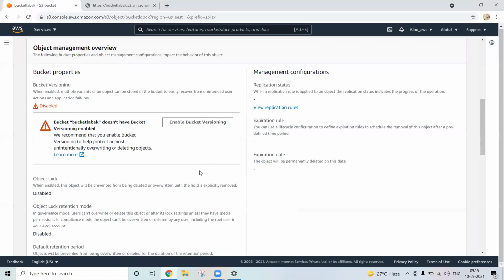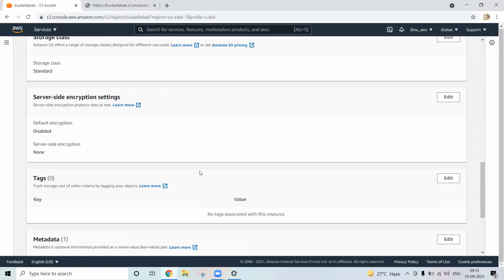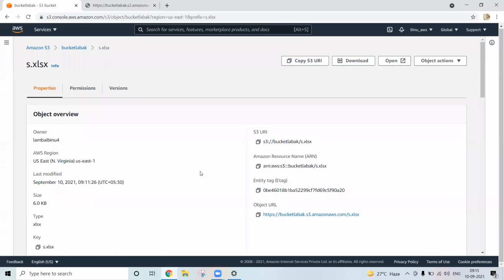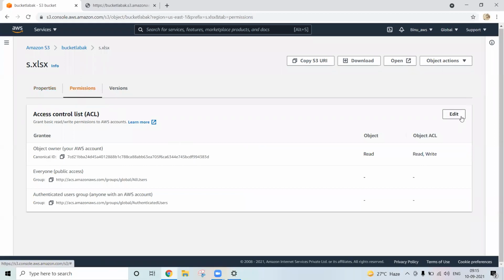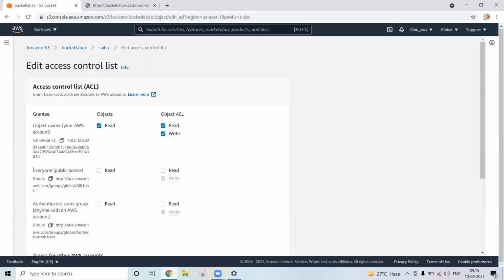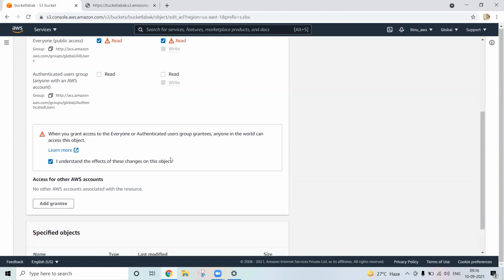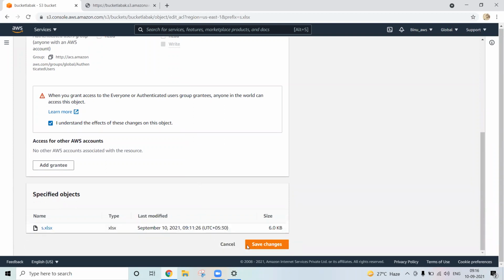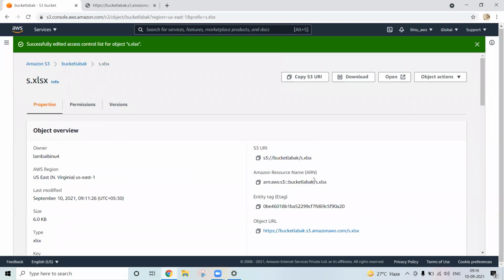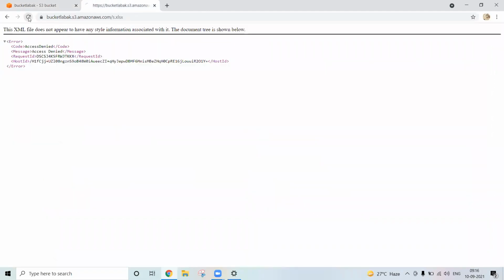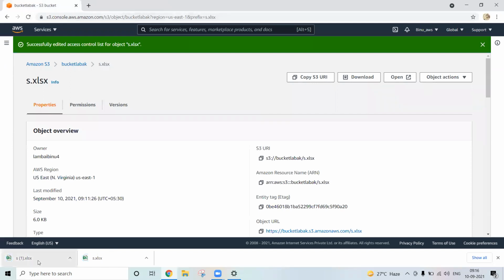Now come here. We can enable file-level permissions. Come to permissions and click edit. See, everyone doesn't have any kind of access. So simply click read, click okay, and save changes. Now I try to access it. It may take some time to reflect. See, that file is getting downloaded. You can simply open it.